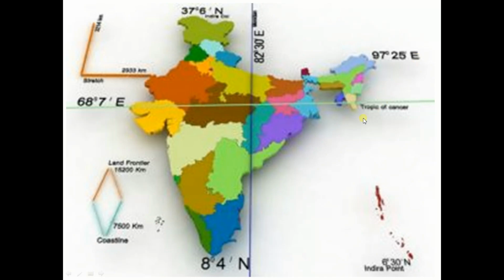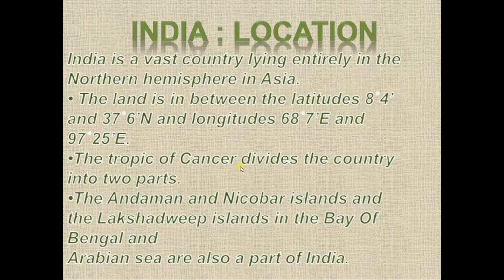I hope you understand. Now, the Tropic of Cancer divides the country into two parts. The Andaman and Nicobar Islands and the Lakshadweep Islands in the Bay of Bengal and Arabian Sea are also a part of India. We have two islands and three water bodies, and the Tropic of Cancer divides India into two parts.